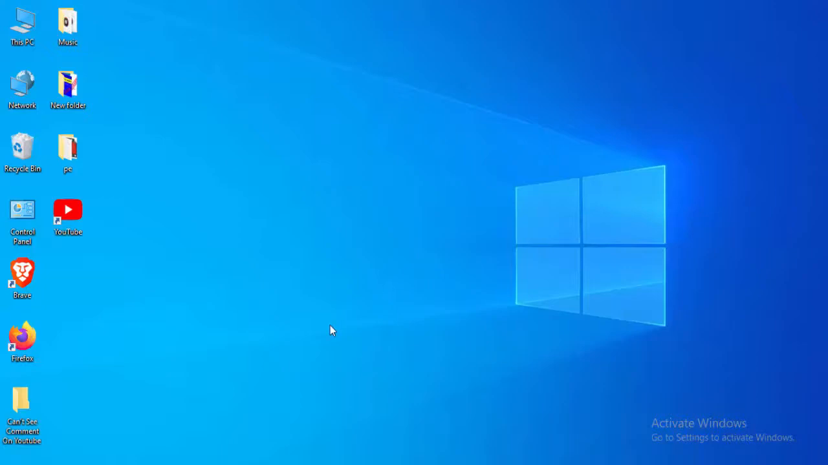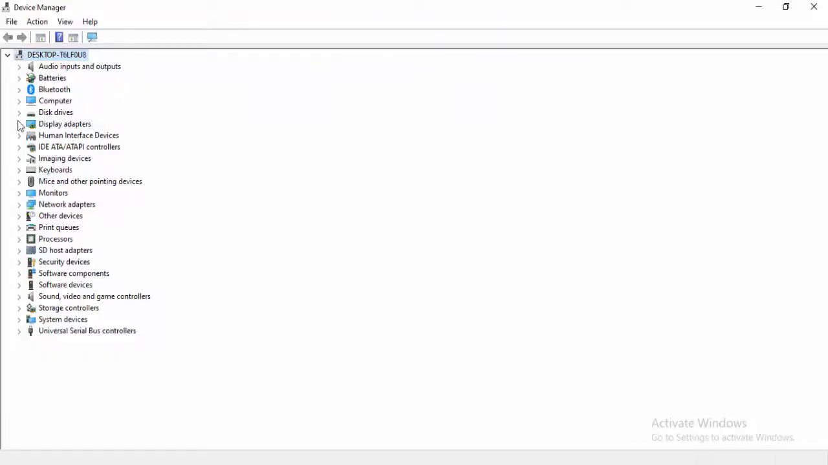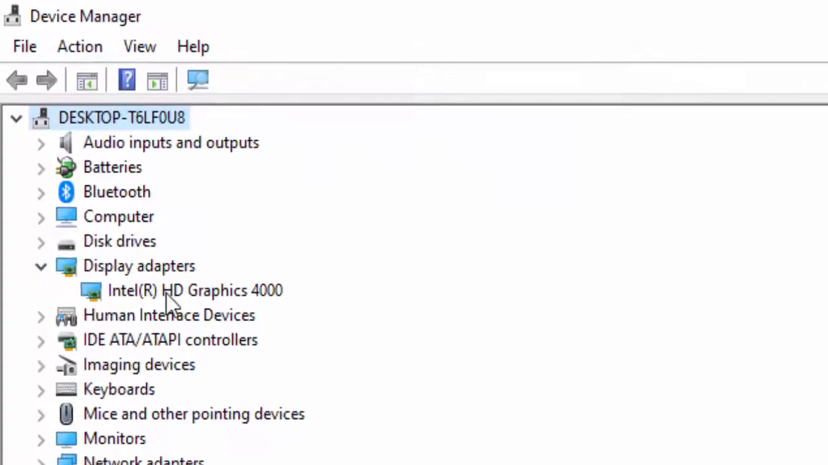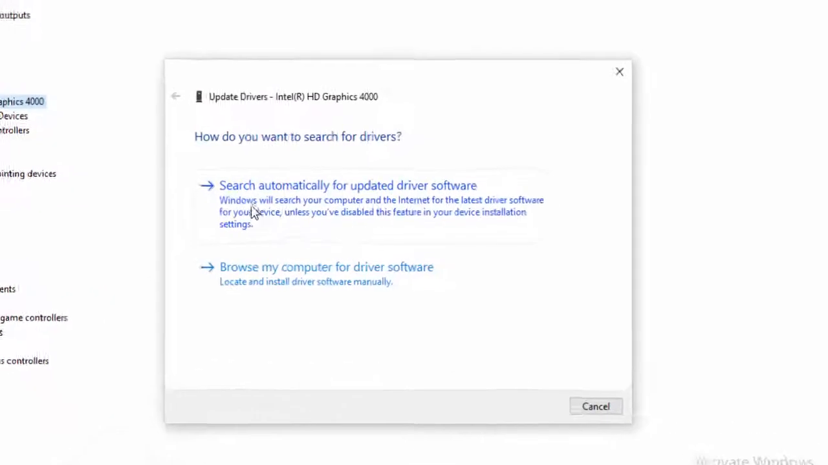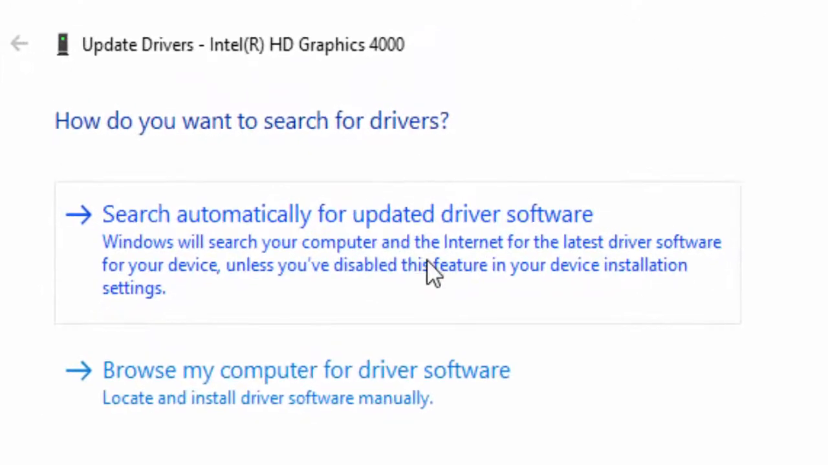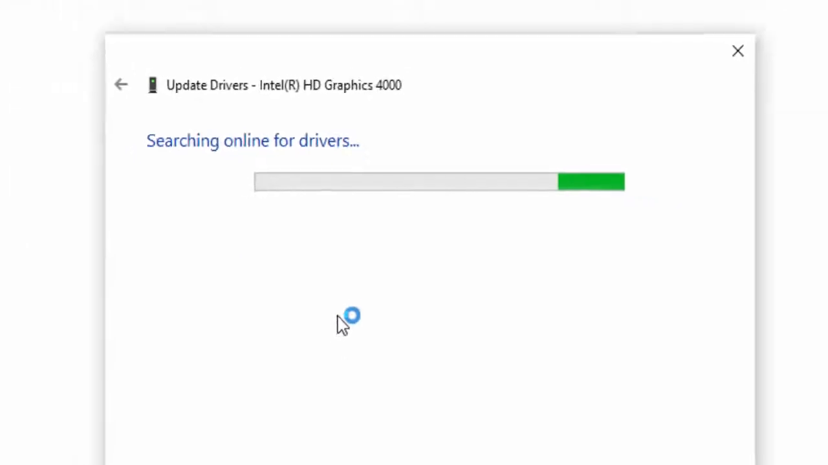Next, method number 5: update your drivers. Go to the start menu, type device manager and open the Device Manager control panel. Update all the drivers like this: expand Display adapters, right click on the driver and select Update driver. There are two options here: the first one, search automatically for updated driver software, and the second one, browse my computer for driver software. Select this first one and wait for it to update the driver.